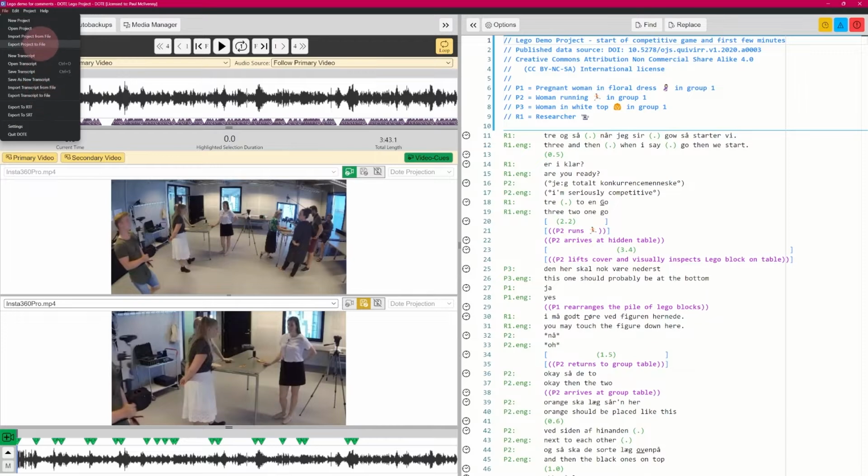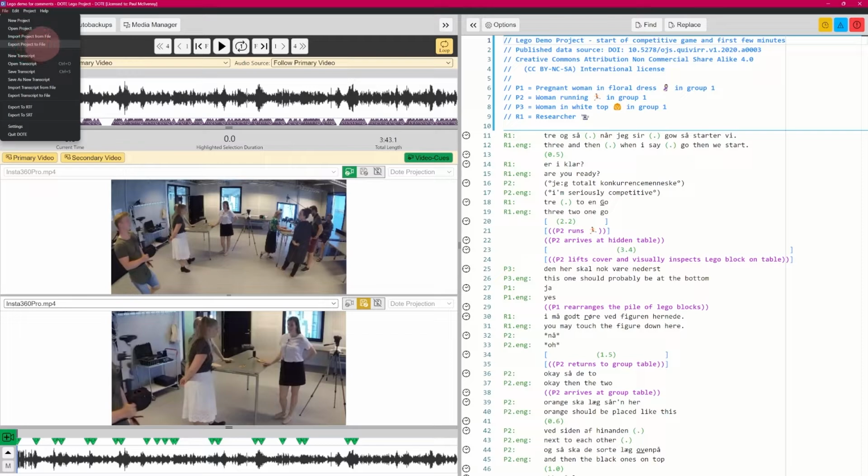Well, we could export the whole project. That would include all the video materials, but you might have to do that the first time you share with somebody because they may not have the videos. And if you want them to have the videos and be able to play and use sync codes and video cues that you've set up, then they need the video. But of course it might need to be anonymized, and that's going to be another tutorial about how to anonymize your data so that you can share it if you don't want somebody to have the originals.